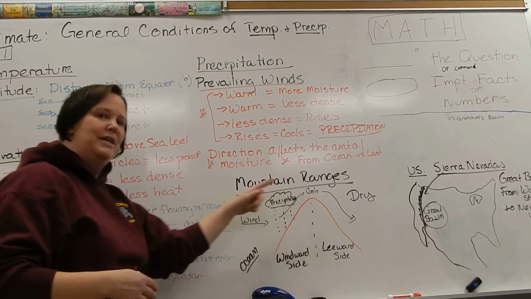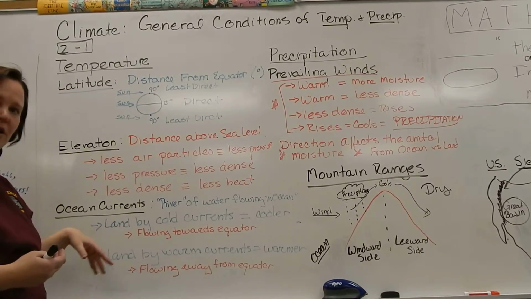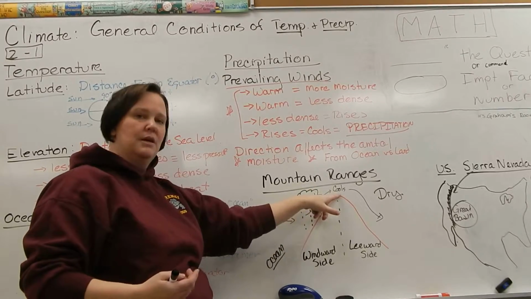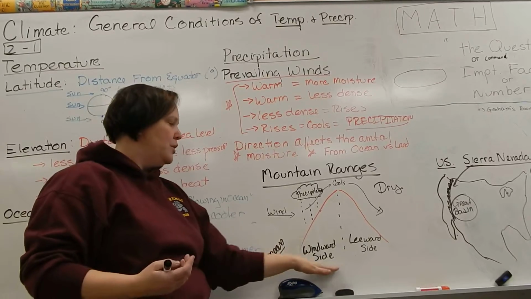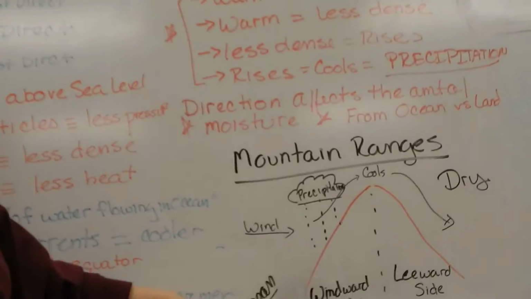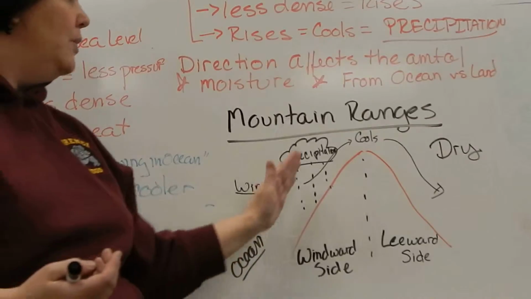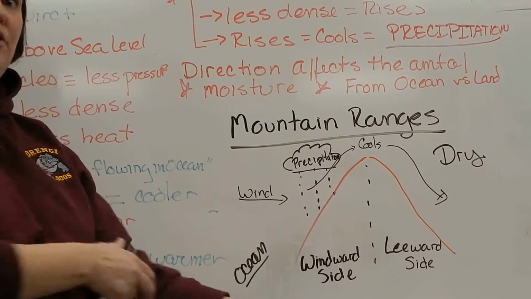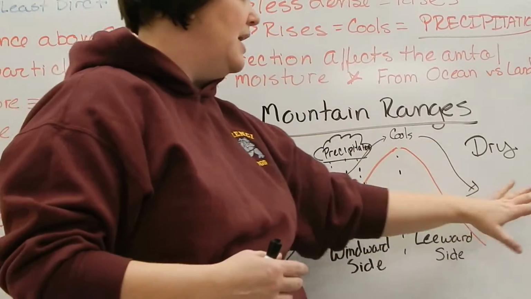Well, what happens when you raise your elevation? When you raise your elevation, the temperature gets colder. So the wind comes in, it's forced to go up, it cools. Well, what happens when the wind cools? Well, it rains. So this windward side of a mountain, especially if that wind is coming off of an ocean, is going to get lots and lots of precipitation. Well, once it gets over this mountain, it's now cooled. It's lost all of its water. There's no more water left. So now on the leeward side, it's dry.